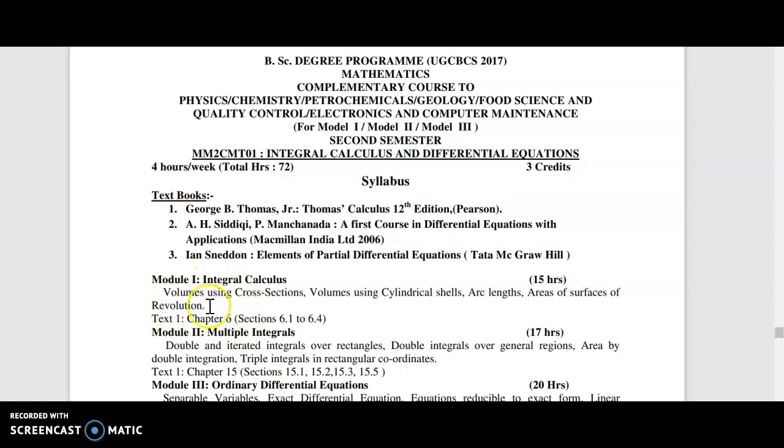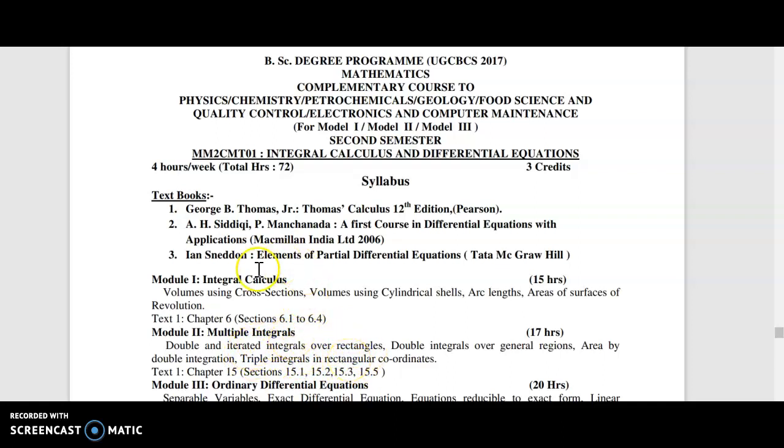And in module 1, we are dealing with one-dimensional integrals or functions of a single variable. Then functions of 2 variables, 3 variables, etc. can be considered, and we can move to multiple integrals. Here we deal with only double integrals and triple integrals. Double integrals deal with functions of 2 variables, and in triple integrals we have functions of 3 variables.